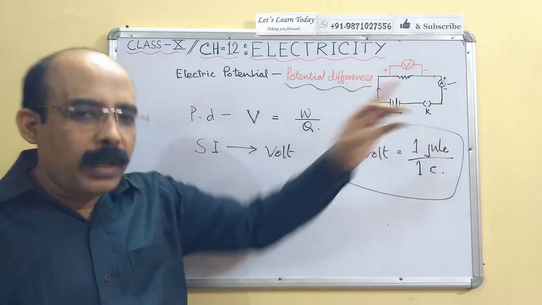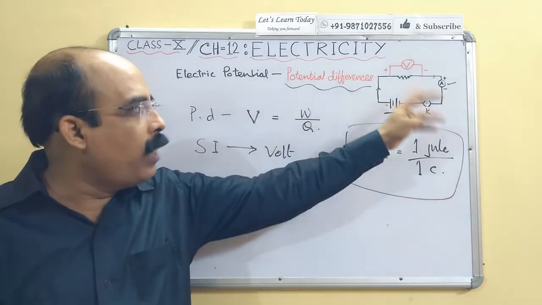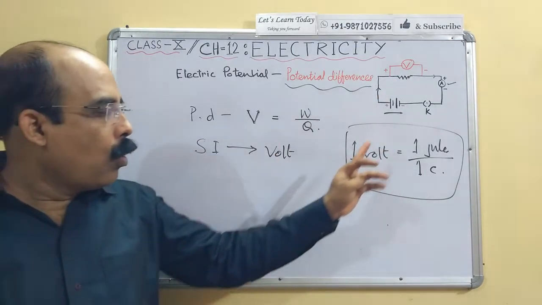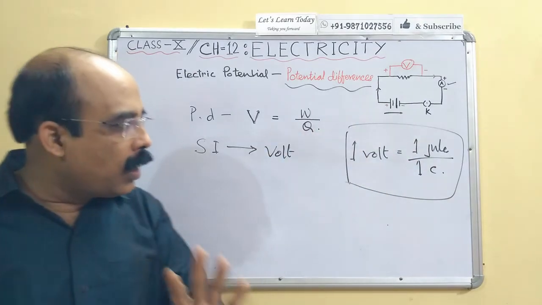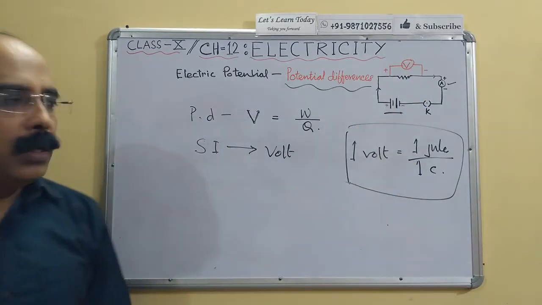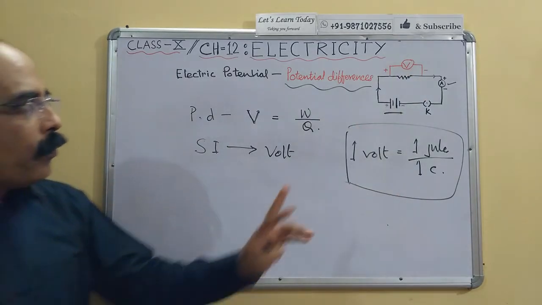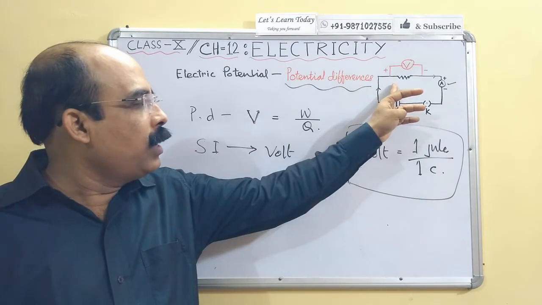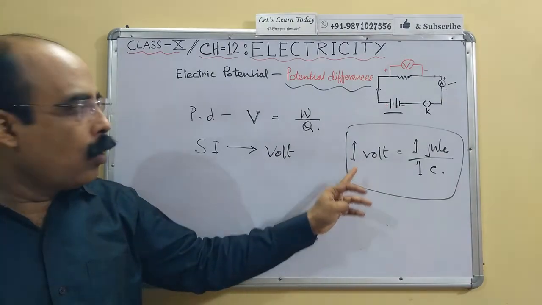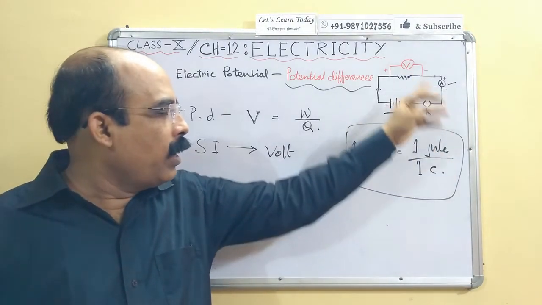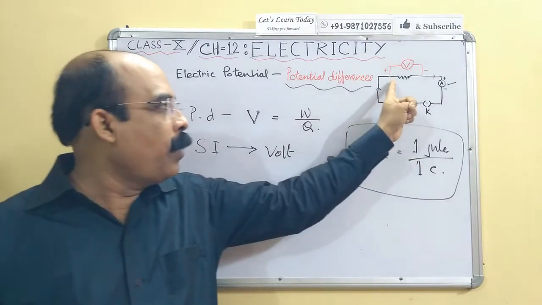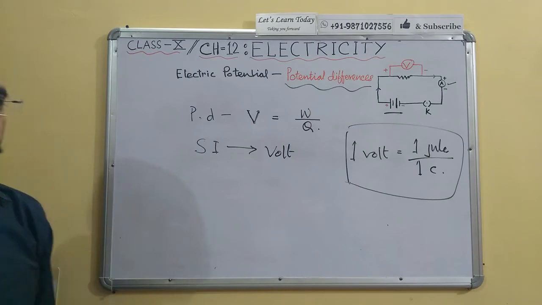1 volt is the potential difference between the 2 points in a current carrying conductor when 1 joule of work is done to move 1 coulomb of charge from one point to another point. Again, the potential difference between the 2 points in a current carrying conductor when 1 joule of work is done to move 1 coulomb of charge from one point to another point is known as 1 volt.